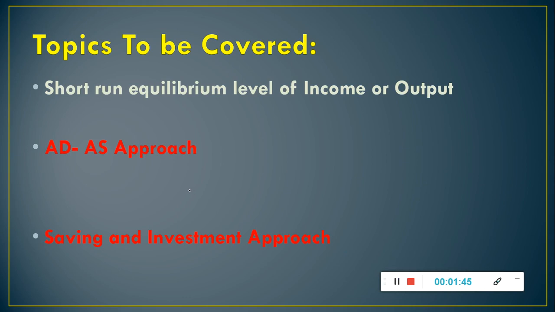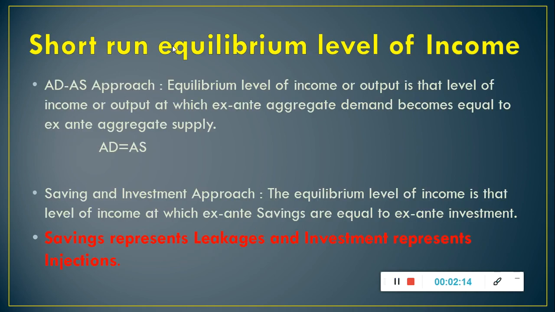We have to study equilibrium level of income or output with two approaches. First one is aggregate demand, aggregate supply approach, that is known as ADAS approach, and the second approach is saving and investment approach, or we can call it as S&I approach. S is saving here and I is investment here. So let's begin with the short run equilibrium level of income or output.